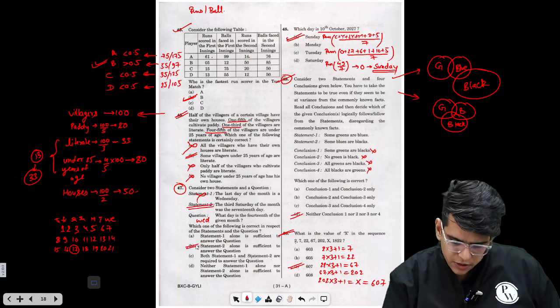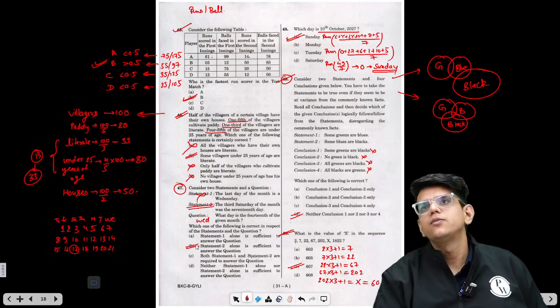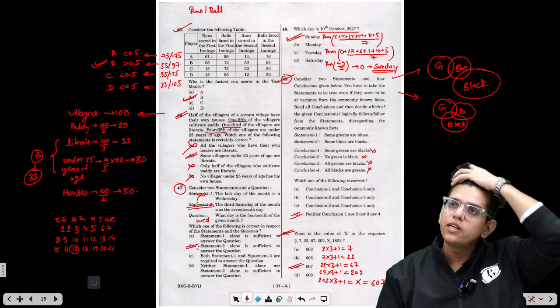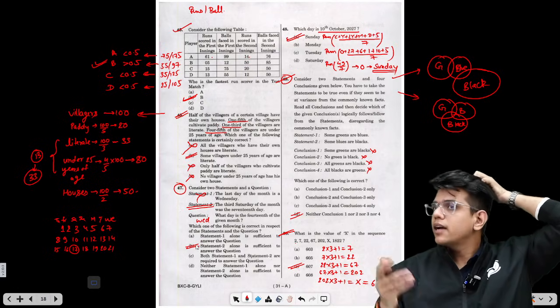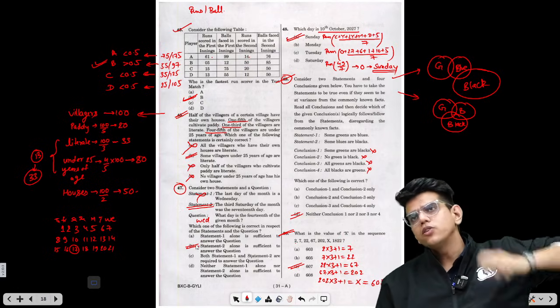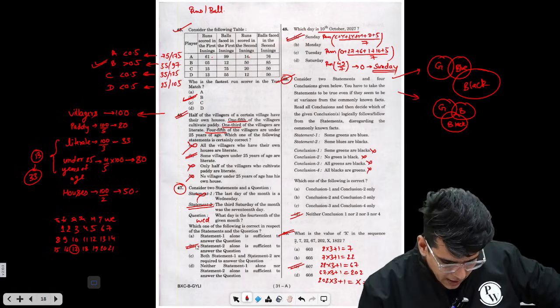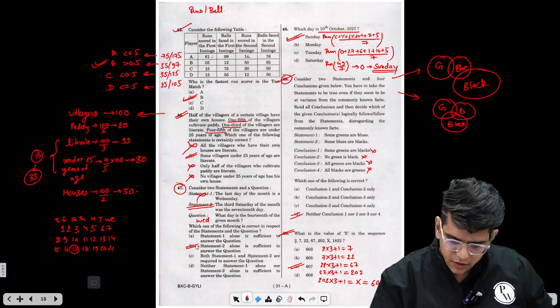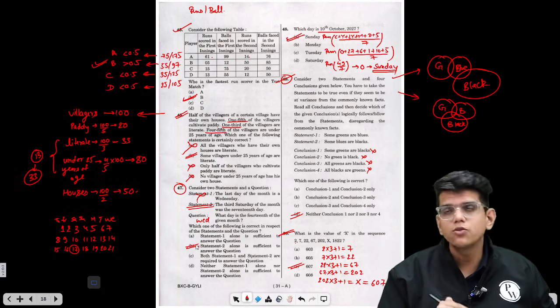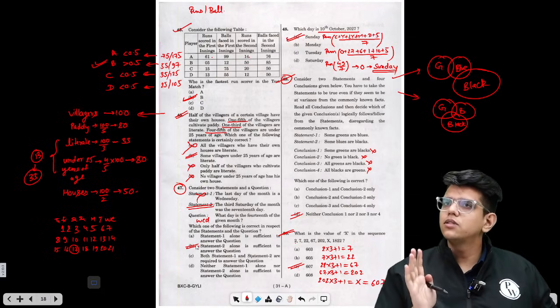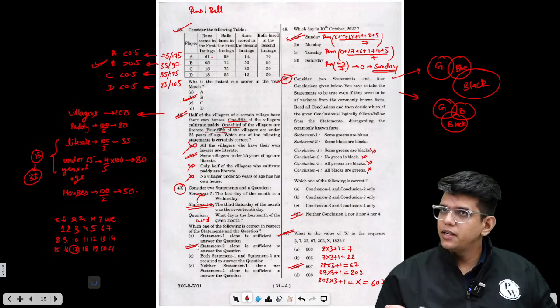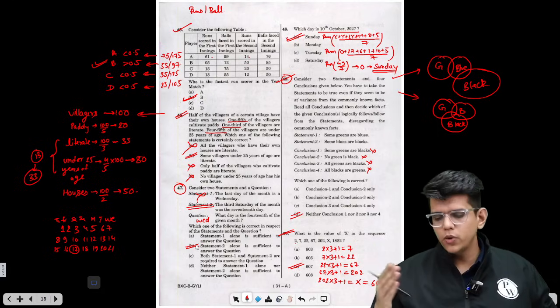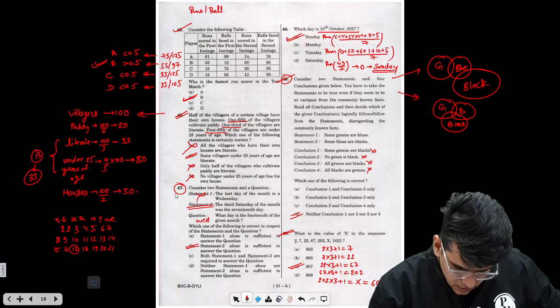Statement 2 alone is sufficient to answer the question. Because if you know what is on the 17th, you can trace back 3 days and you can tell me what is on the 14th. Okay. So this is a very easy question. We should have attempted this in the first group, but sometimes data sufficiency questions can be tricky. So you can leave them to attempt later, right?